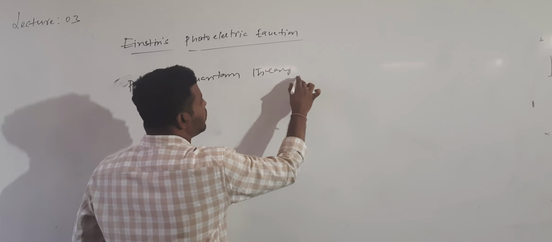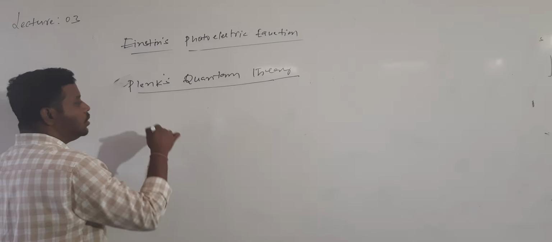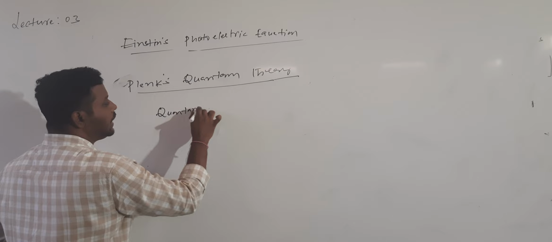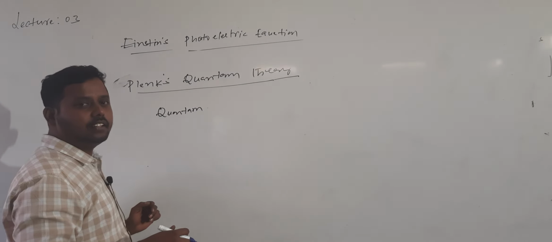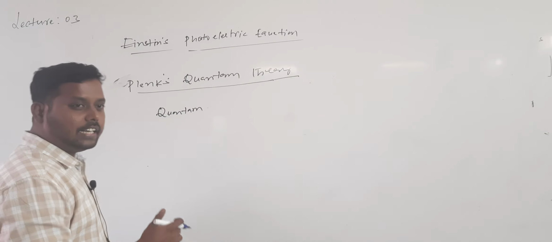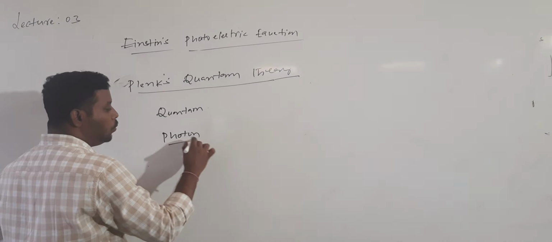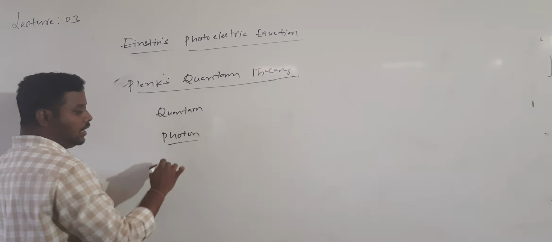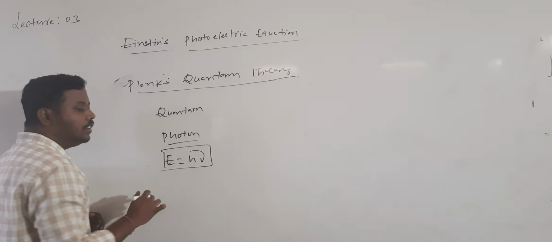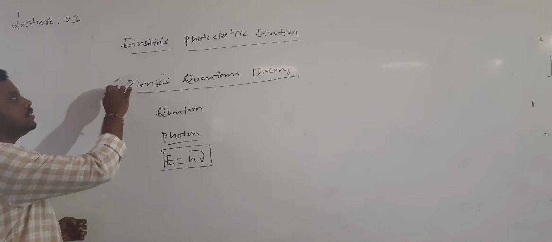So what is Planck's quantum theory? According to Planck's quantum theory, light consists of discrete energy packets called what? Quantum. Light will travel in the form of quantum, like packets. Light will transfer in the form of discrete energy packets. The energy of one quantum is called one photon. That one packet of energy is called what? Photon. The energy of that photon is given by E equals h mu, where mu is the frequency of light. What is mu? Frequency of light. So this is Planck's quantum theory.